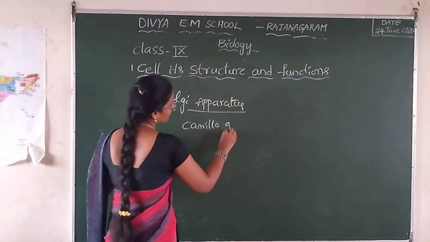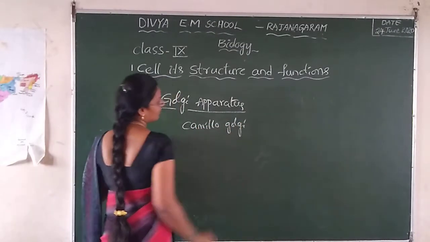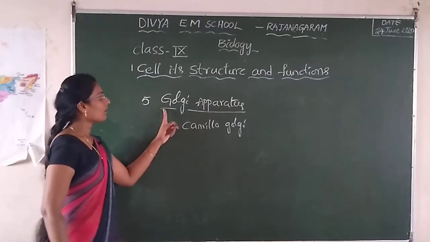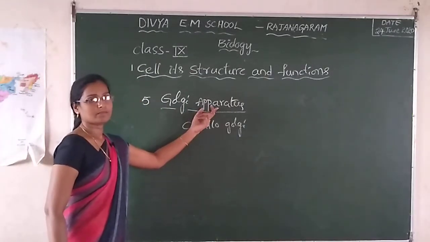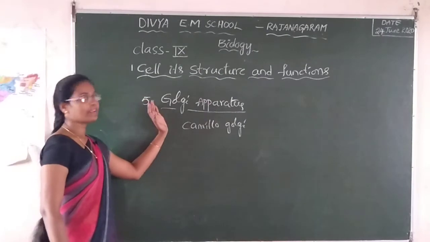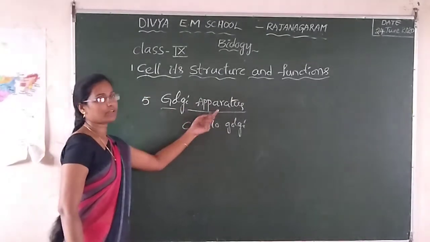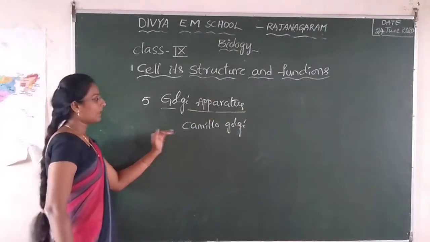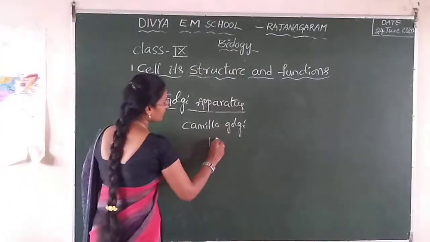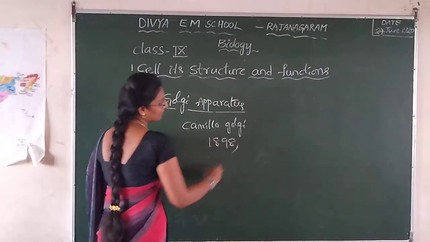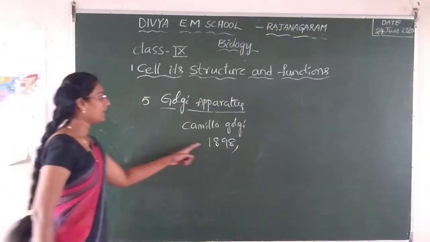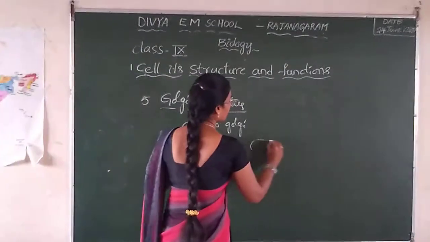Camillo Golgi observed the Golgi apparatus in the year 1898.